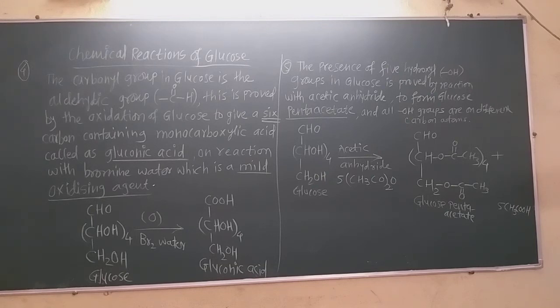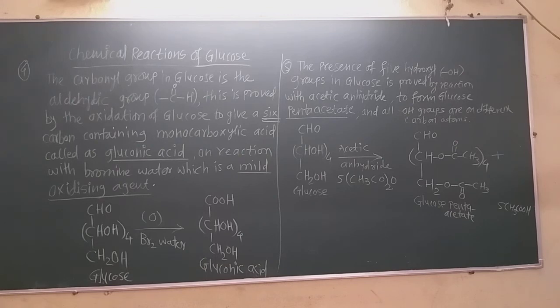But here the group is aldehydic group, so only one carboxylic acid is formed, that is the gluconic acid. We have to do the oxidation by using a very mild oxidizing agent, not a strong oxidizing agent, such as bromine water. Due to bromine water, there is the formation of nascent oxygen.